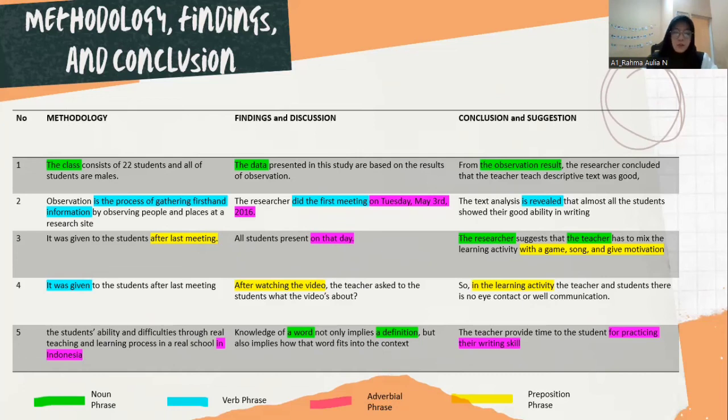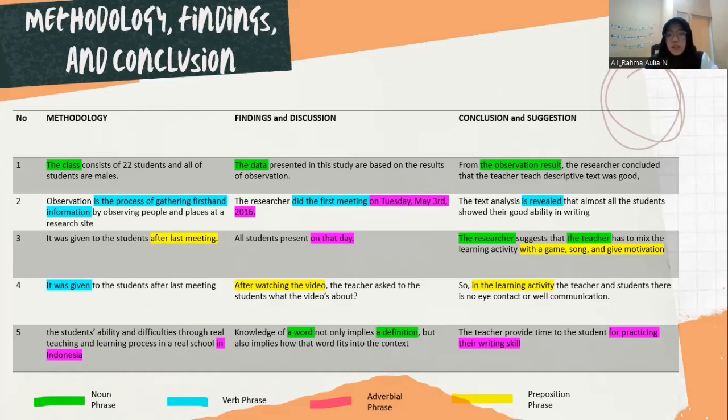And then the last one about findings and discussion: knowledge of a word not only implies a definition, but also implies how that word fits into the context. So "a word and a definition" here is a noun phrase, because "a" is a modifier, and "word" and "definition" are nouns. So we can conclude that it's a noun phrase which uses an adjective modifier.